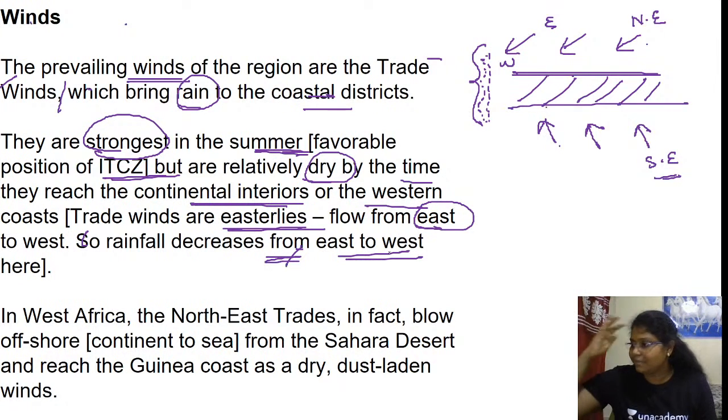Don't worry, next month I'll be doing the wind topic in climatology, different types of winds, and there you will have clarity. Okay? Is this fine?